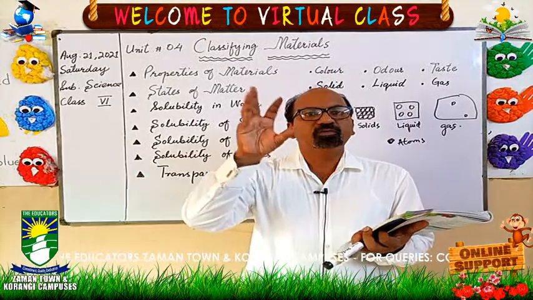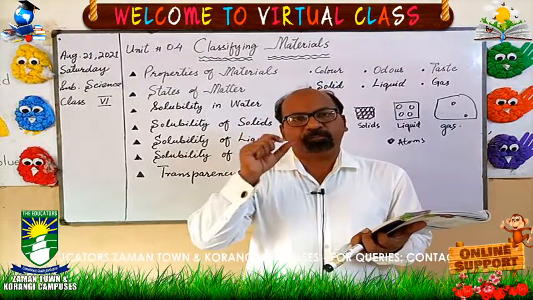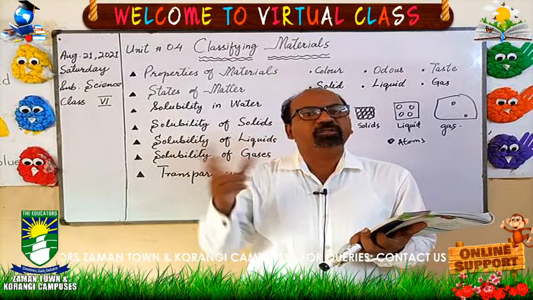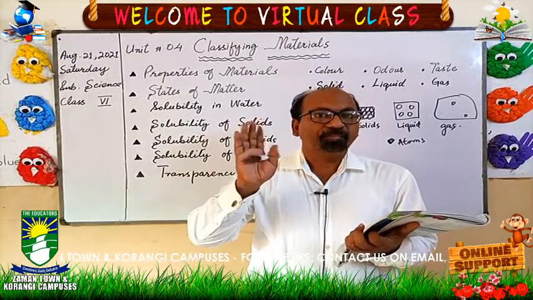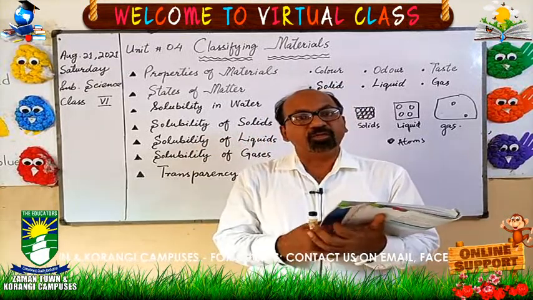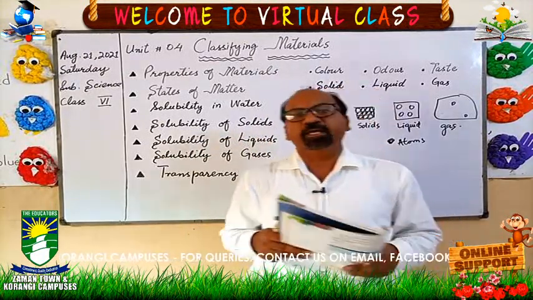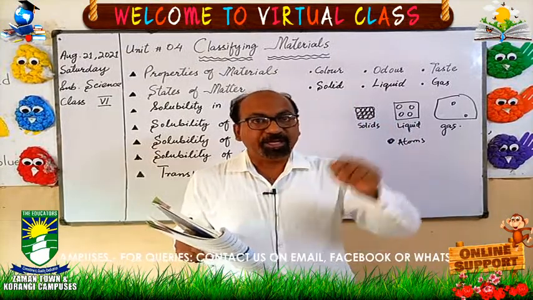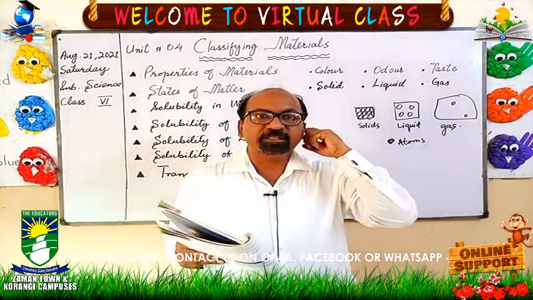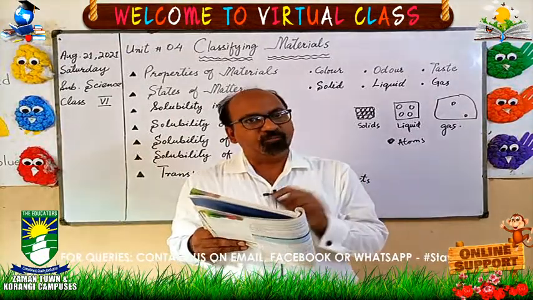If we talk about salt, it can easily dissolve into water. Solubility of the salt is more because it can easily dissolve into the water, and we cannot see where the salt particles are when it is completely dissolved. It means it is completely soluble in water.